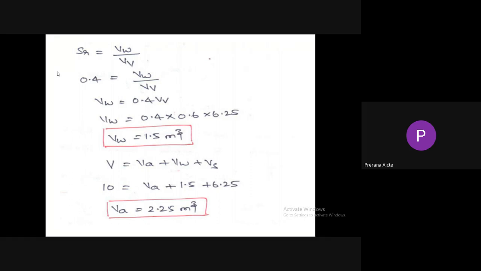So total volume equals volume of air plus volume of water plus volume of solids. Total volume is given in the problem, so volume of air we need to find out. Volume of water we got 1.5 and volume of solids is 6.25. By substituting in this equation we will get volume of air equal to 2.25 meter cube.